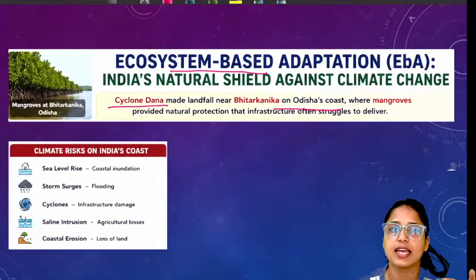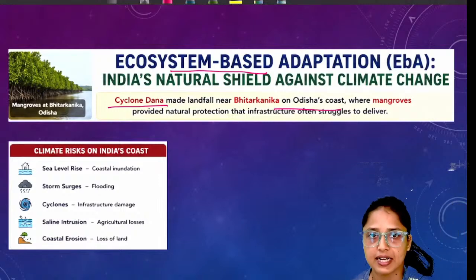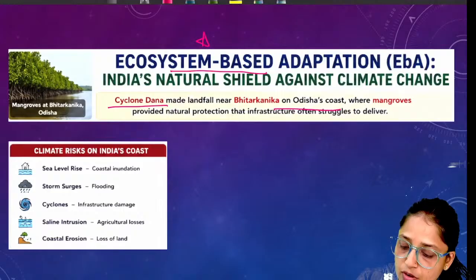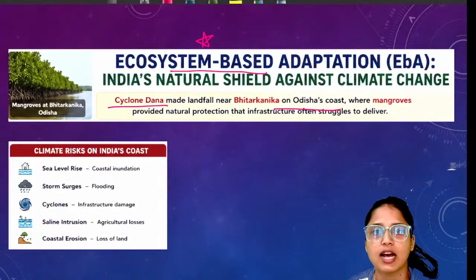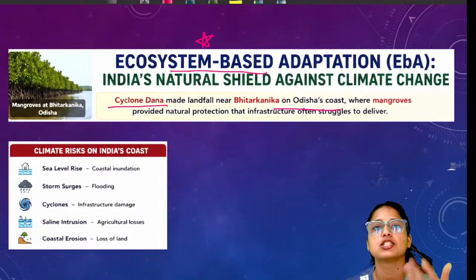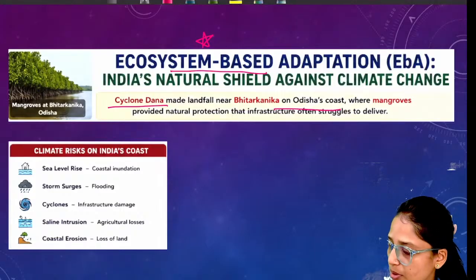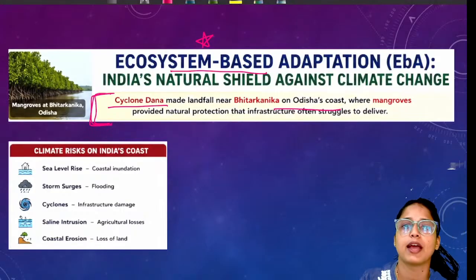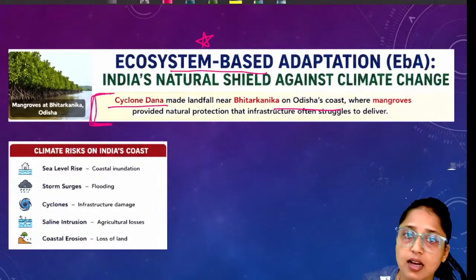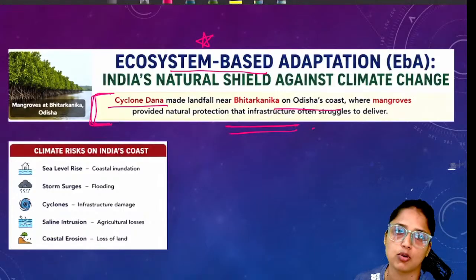So the article is saying that the natural mangroves which are present in India are a very good example of ecosystem based adaptation, because mangroves are a natural ecosystem and are used to absorb the energy of sea waves so that the impact of cyclone can be reduced. So this can be used as a very good case study: during cyclone Dana, the mangroves at the coast of Bhitarkanika were used as a natural protection to deal with this cyclone.